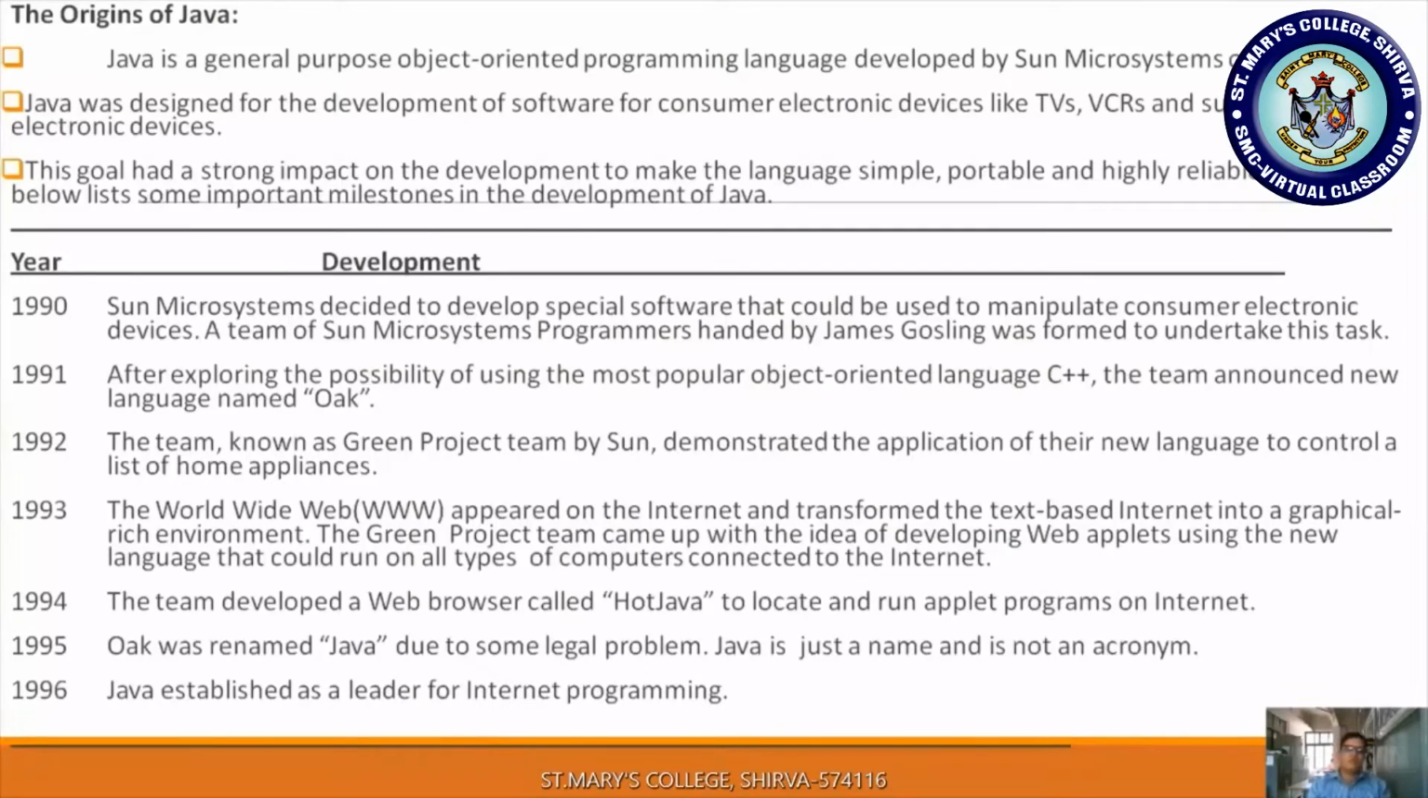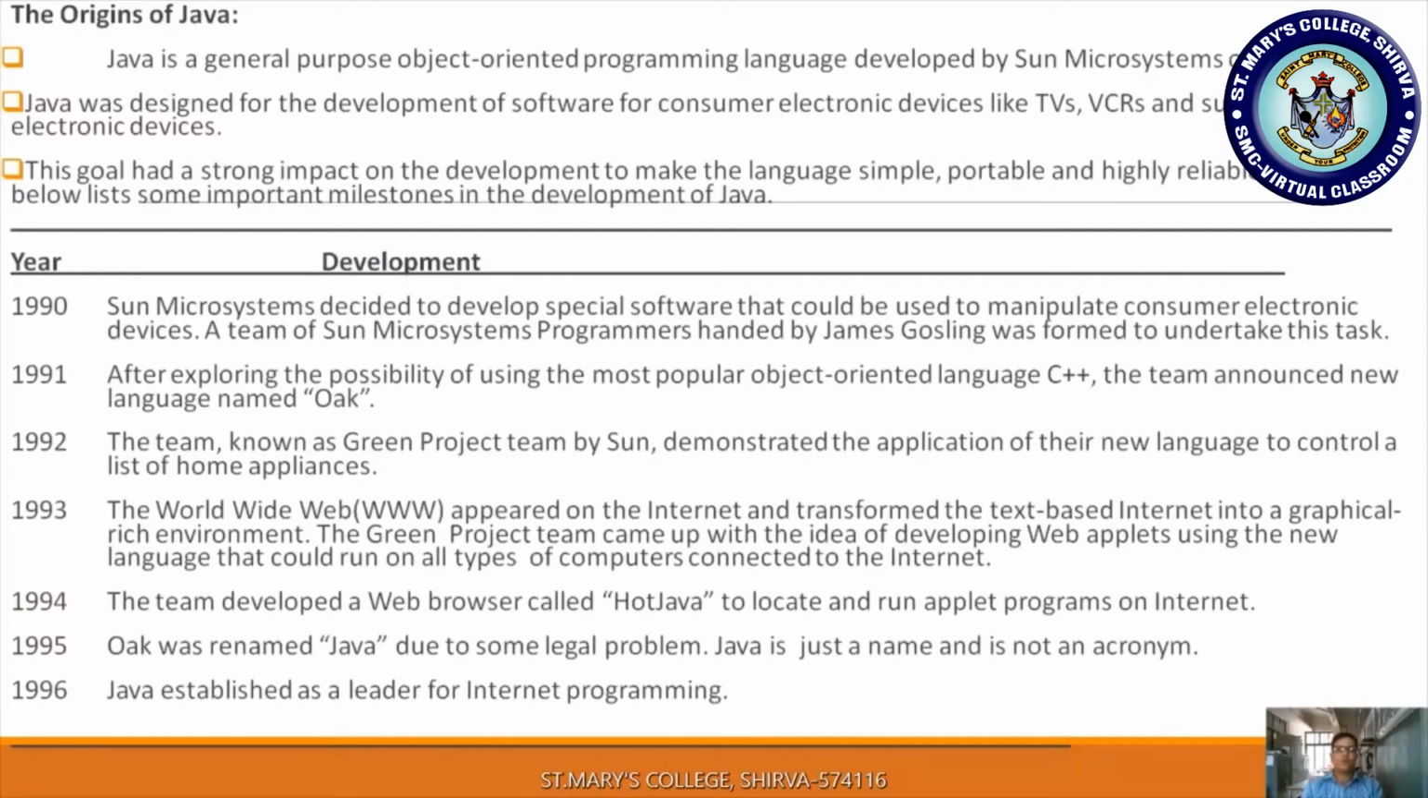Let's see the origins of Java. Java is described as a general purpose object oriented programming language. Here we know what an object oriented programming language is, and Java was developed by Sun Microsystems of USA in 1991. It is also called a truly object oriented programming language.